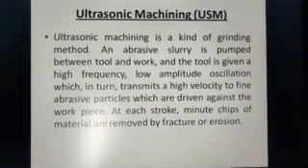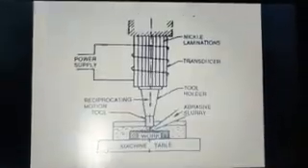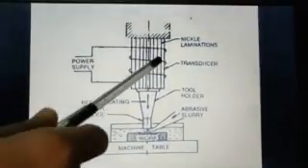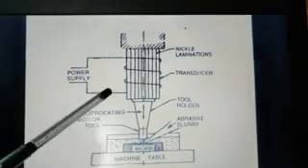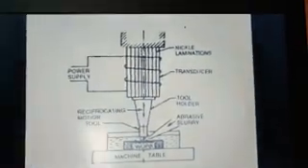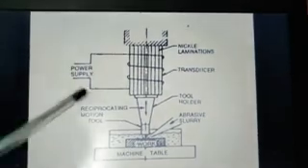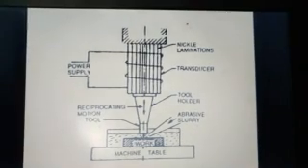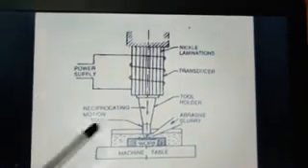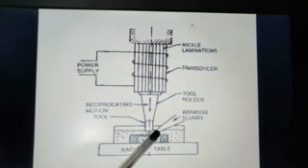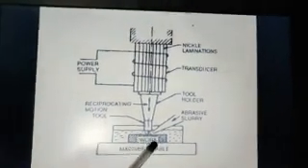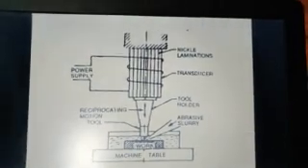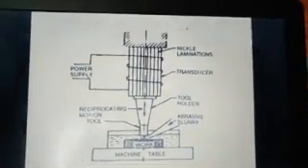So it is very similar to our grinding process, where we have abrasives, and this is the schematic of USM. Here you can see the transducer and the power supply to the transducer, which helps in the vibration of the tool. The vibration occurs at ultrasonic frequencies. So the tool moves at very high velocity, and as a result that velocity is transferred to the abrasive particles. Due to that, the top layer of the workpiece is removed,